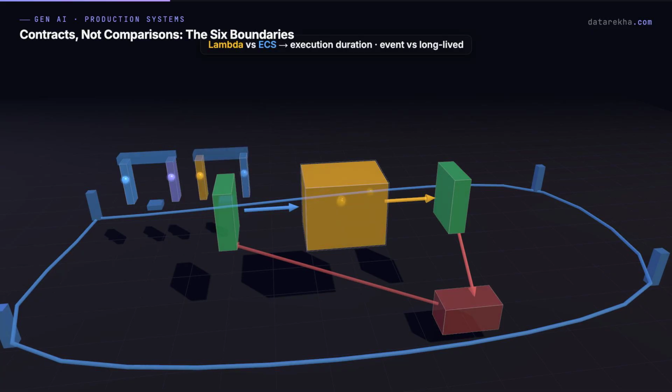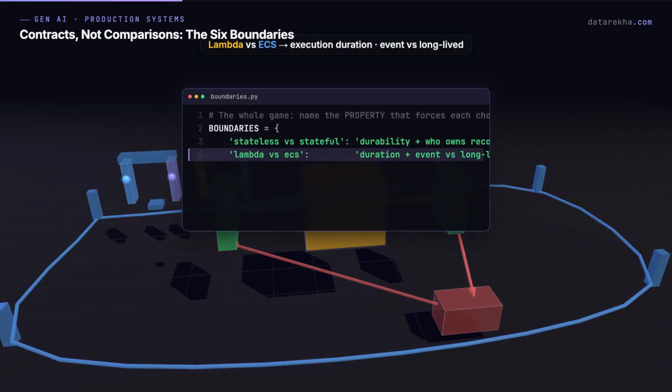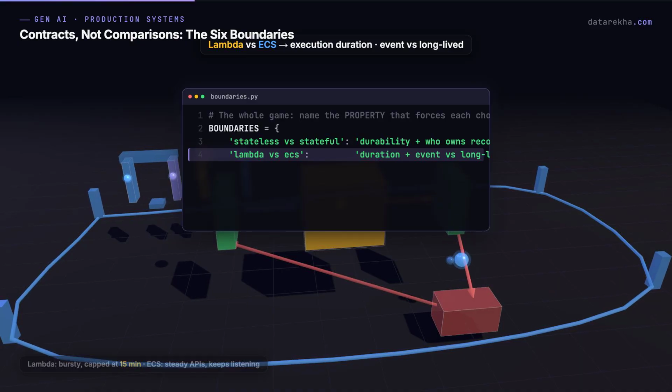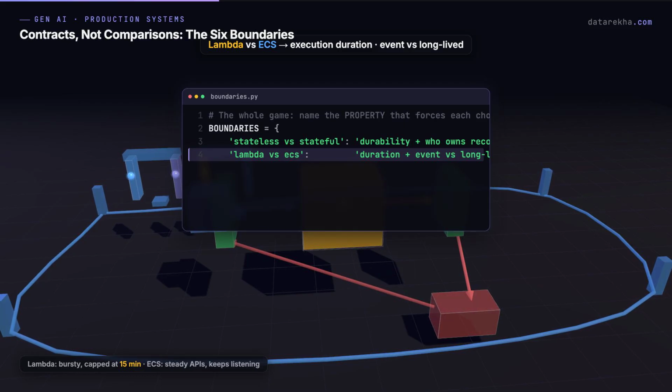2. Lambda versus ECS. Lambda runs a function per event, and each invocation must assume its local memory can vanish. It shines for bursty work, capped at 15 minutes. ECS runs long-lived containers for steady APIs and anything that keeps listening.